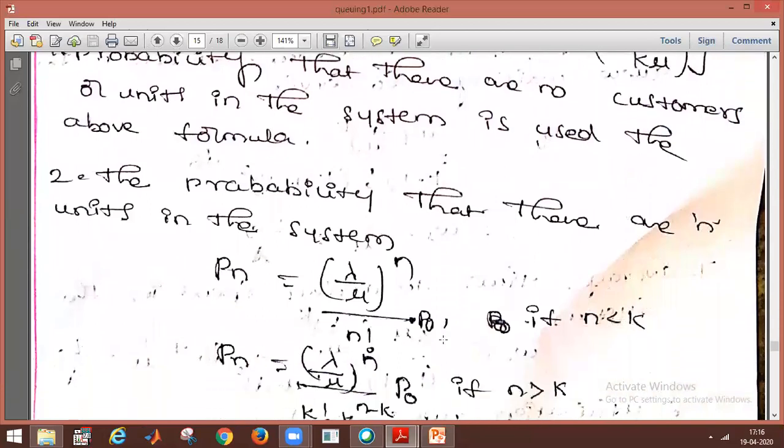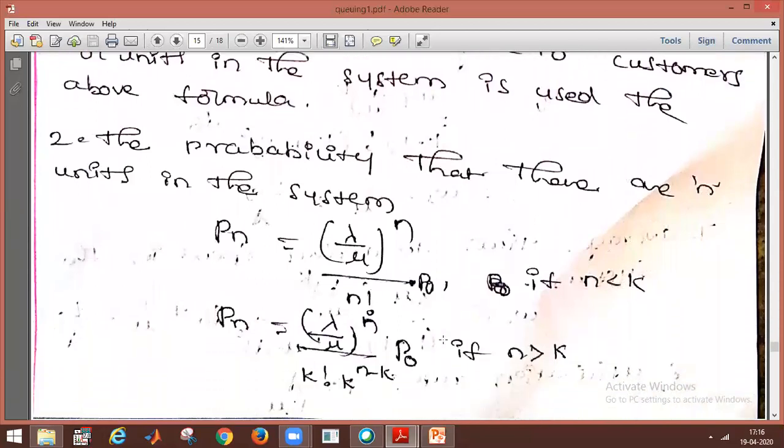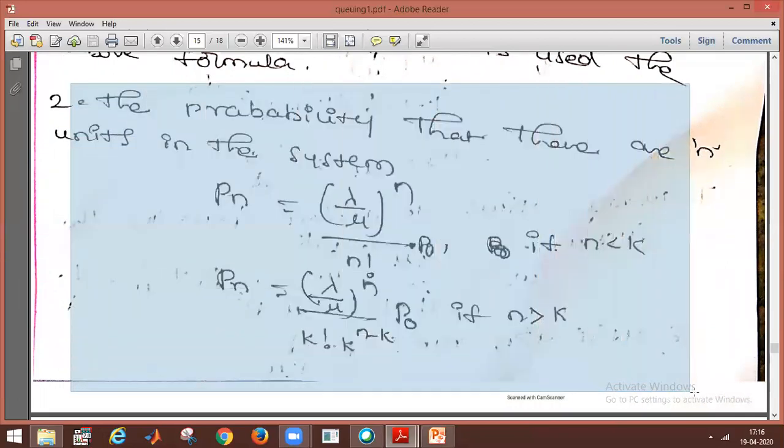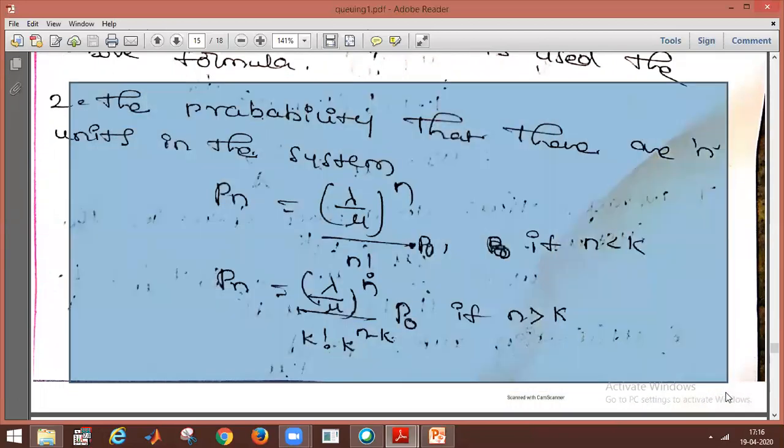Next, the probability that there are n units in the system. Two cases arise: n less than k and n greater than k.